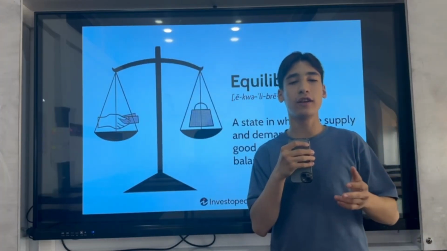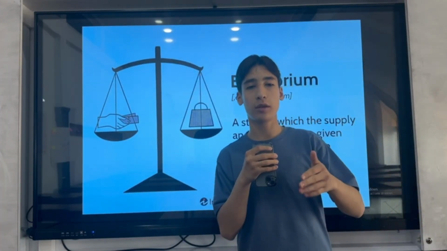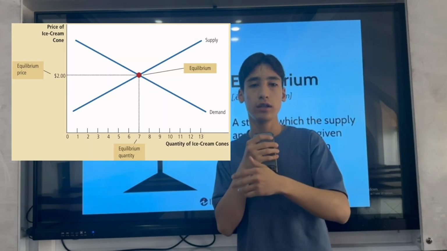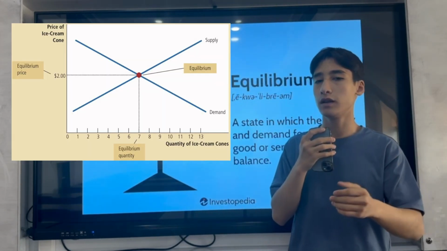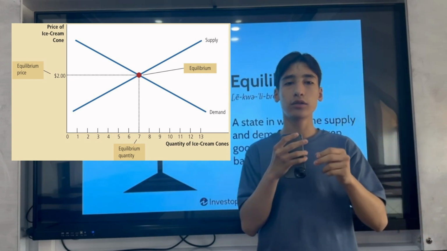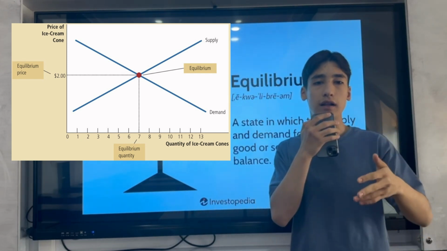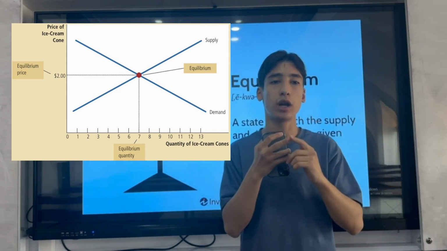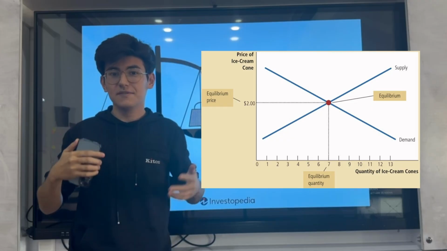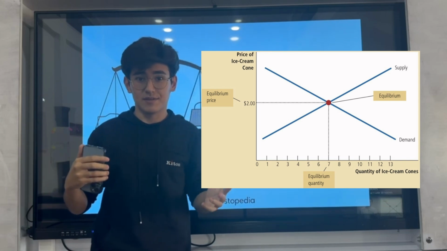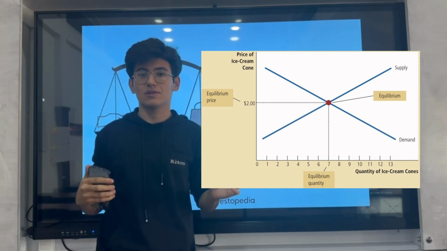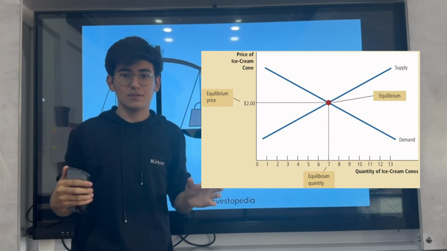Okay, now we finally have enough to put a supply curve and demand curve together, and we can find an equilibrium point there. The equilibrium point is the point where the supply curve and demand curve intersect each other, and it is also the price where the quantity supplied and quantity demanded are equal to each other, and that's why at this point the market is balanced. If there is a change in the price of the ice cream, that moves along the demand and supply curves, changing quantity demanded and quantity supplied, and this is called disequilibrium.